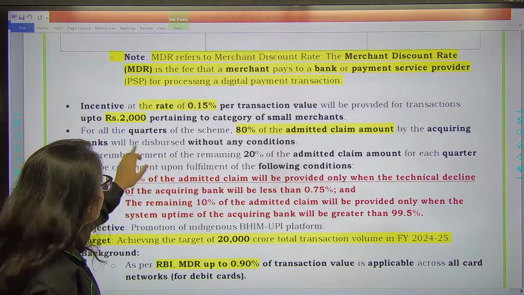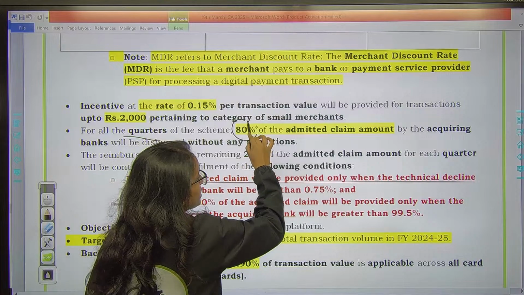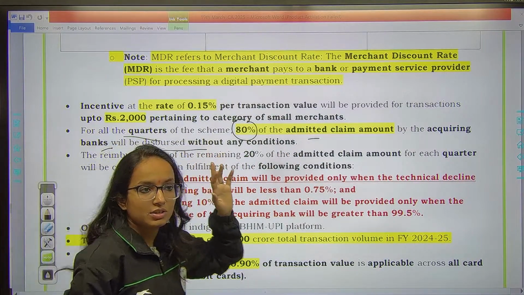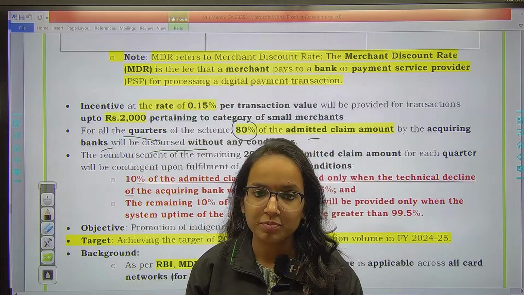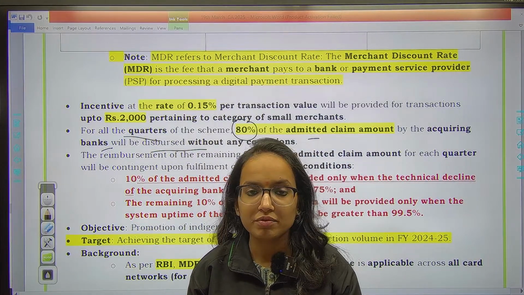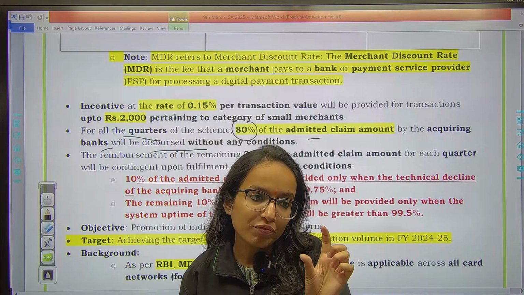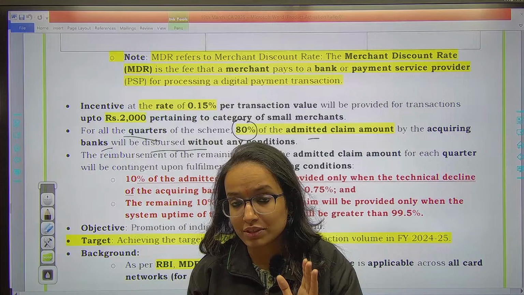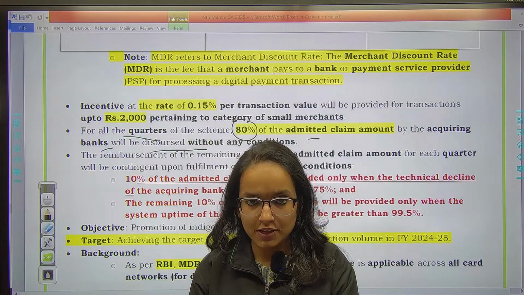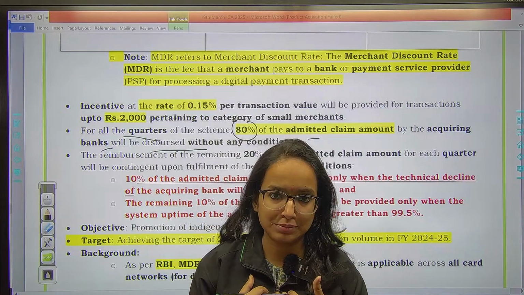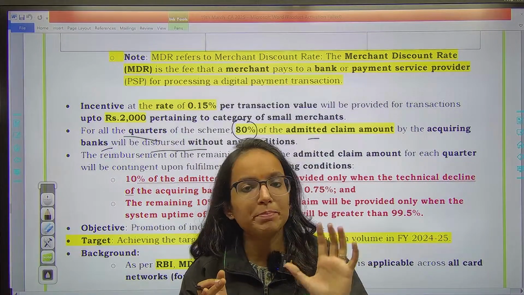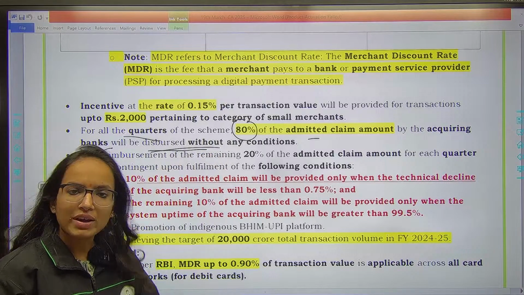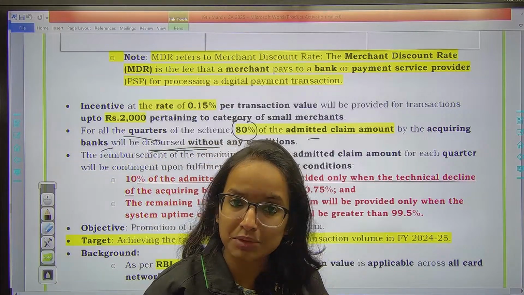0.15%. Also remember, for all the quarters of the scheme, 80% of the admitted claim amount by the acquiring banks will be disbursed without any condition. Now we talked about 0.15%, right? 0.15% of the payment you have processed. Suppose you processed 1000, then 0.15% of it, right? Of the claim you made, that is the incentive we claim as a merchant, 80% of that total amount, remember, would be paid without any condition, very quickly, in a very seamless process, no conditions.